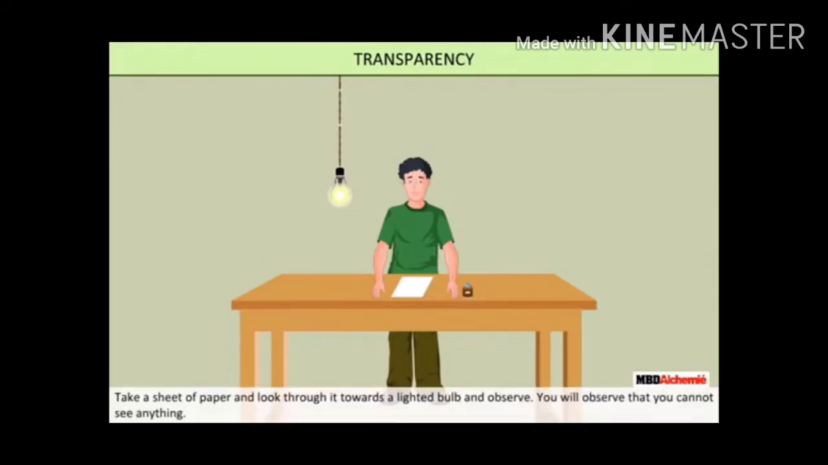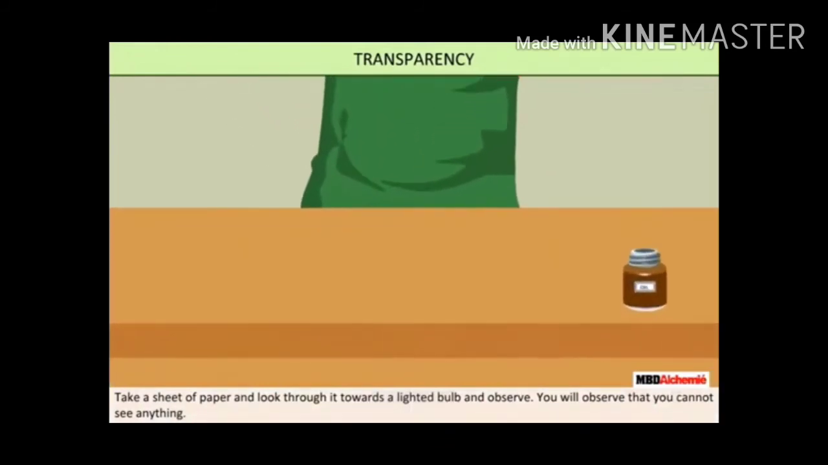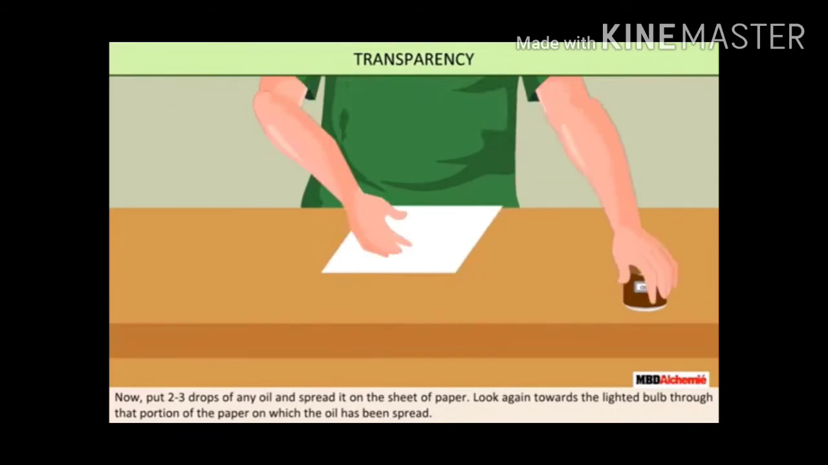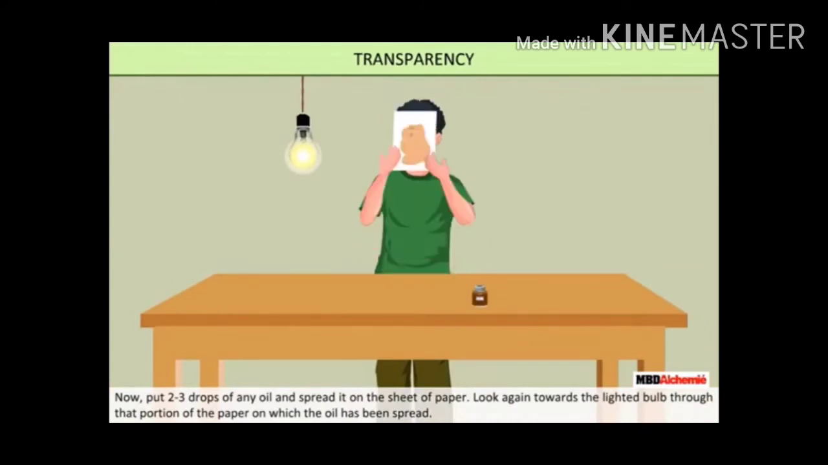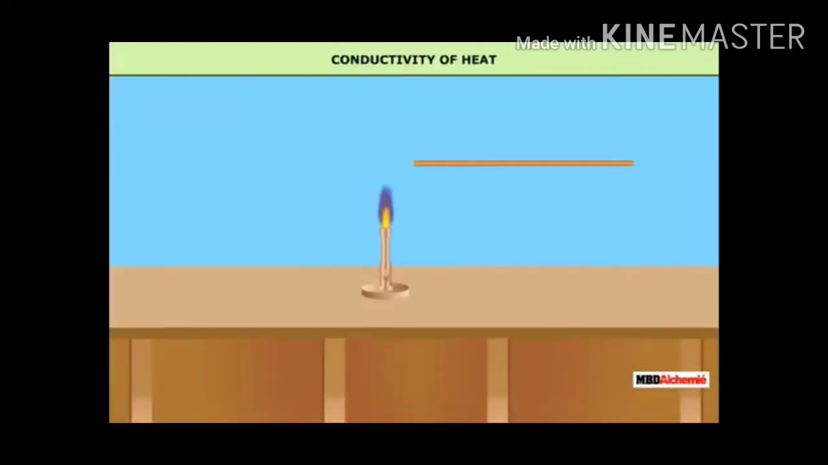Next one is transparency. Take a sheet of paper, look through it towards the light and observe. You cannot see the light. But take some oil and put it on the paper, spread it over the paper and look at the same bulb again. Now you can see it, but not clearly. Before you couldn't, but now you can, somewhat, not clearly. These are translucent objects.